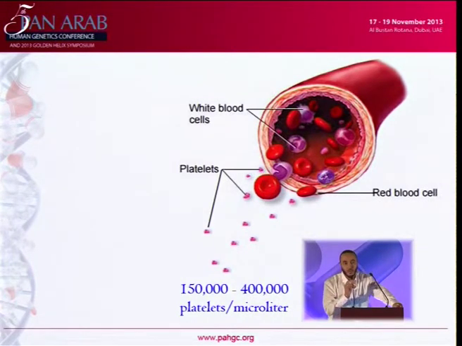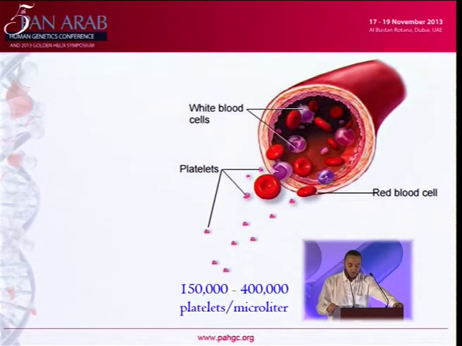These platelets contain some granules, and these granules contain different molecules such as serotonin and other types of molecules. These molecules are a key element in clot formation and tissue healing. So here is the normal range of the platelets. It ranges between 150,000 to 400,000 platelets per microliter.